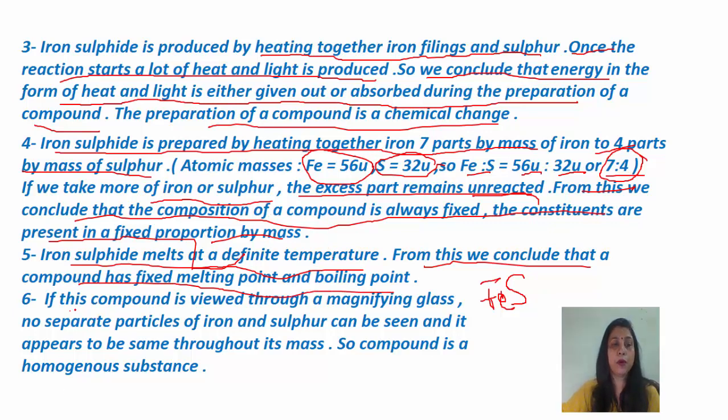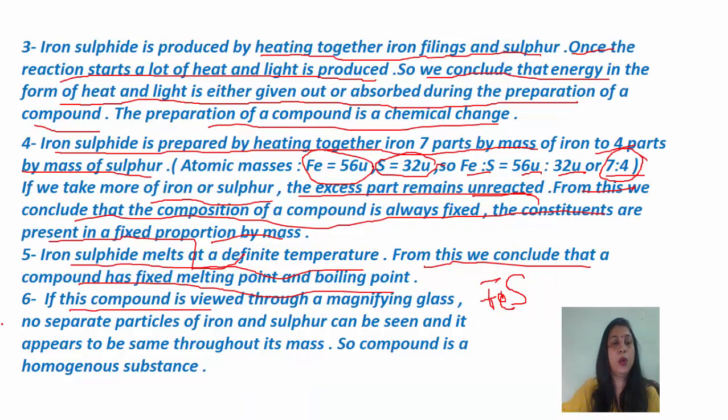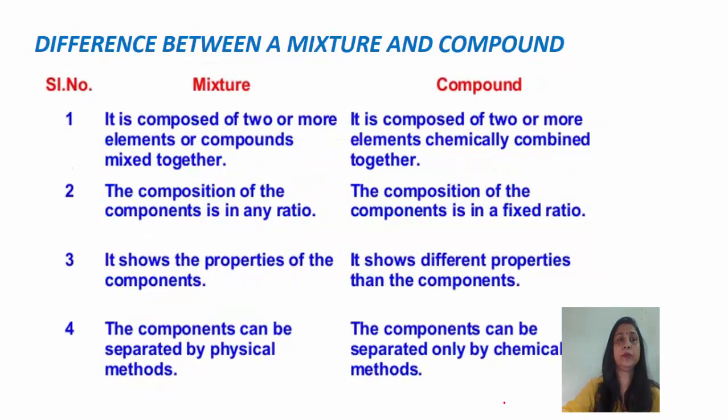Now, if this compound is viewed through a magnifying glass, no separate particles of iron and sulfur can be seen and it appears to be same throughout its mass. So compound is a homogeneous substance. As mixture is heterogeneous, compound is homogeneous. Mixture can be heterogeneous as well as homogeneous. Okay, but compound is always a homogeneous substance.